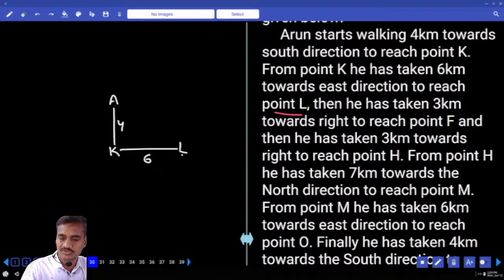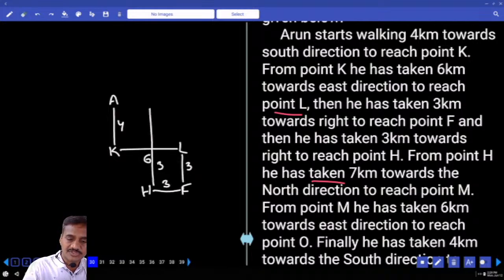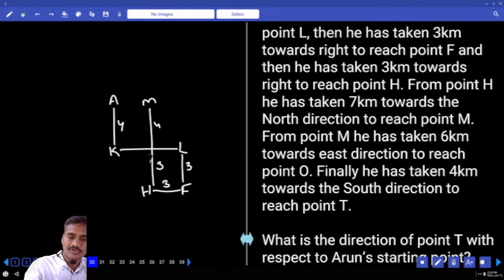Then he takes 3 kilometers towards right hand side to reach a point F, and then he takes 3 kilometers towards right to point H. Then from H he has taken 7 kilometers towards north, 3 plus 4, to reach point M. From point M he has taken 6 kilometers east to reach O, 3 and 3.